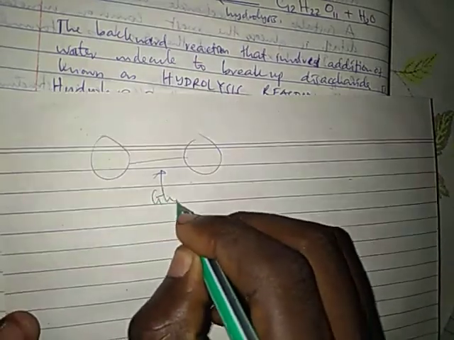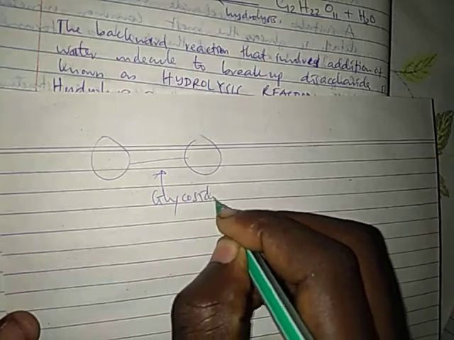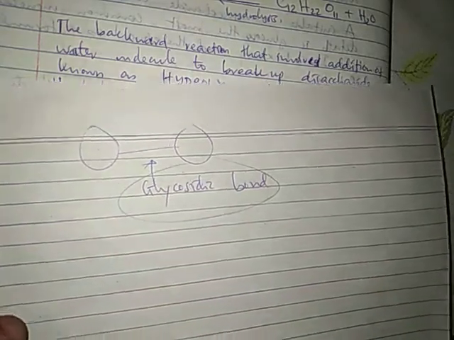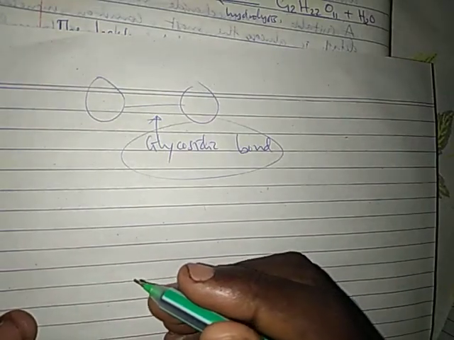In a carbohydrate, the bond joining two carbohydrate residues together is called a glycosidic bond. Very important to remember: glycosidic bond. And we have two types of glycosidic bond depending on the carbon atoms which have been joined.